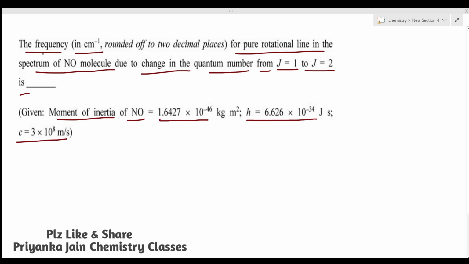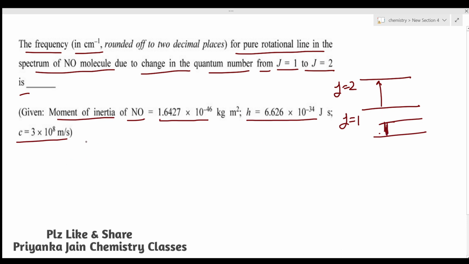What is the question about? We have to find out the frequency of the pure rotational line in the spectrum of NO molecule due to a change in quantum number from J equal to 1 to J equal to 2. It means there is a transition from J equal to 1 to J equal to 2. So we have to find out the frequency of the line that arises due to this. If you see the spectrum, you will get a line in this manner.